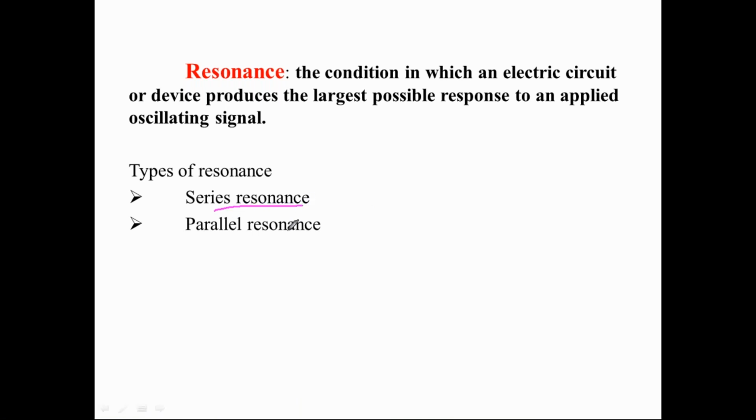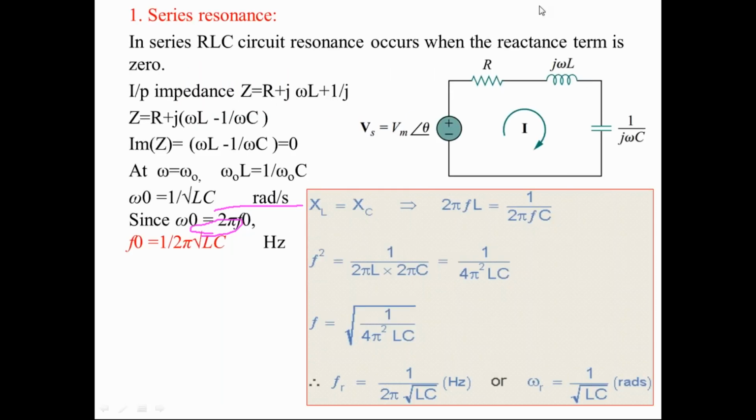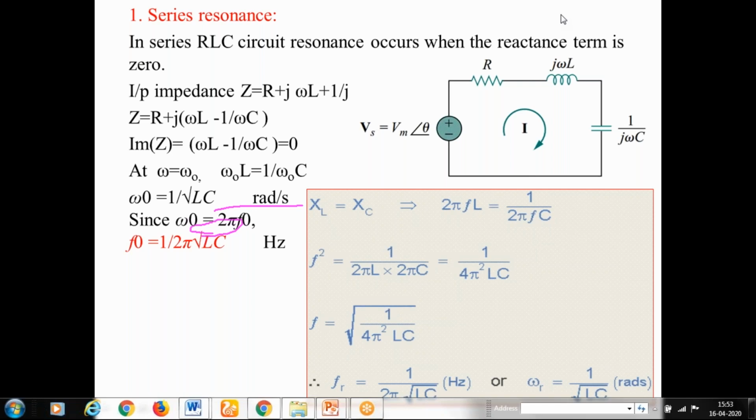If the circuit is connected in parallel, it is called parallel resonance. First of all, we will talk about series resonance, and then parallel resonance.